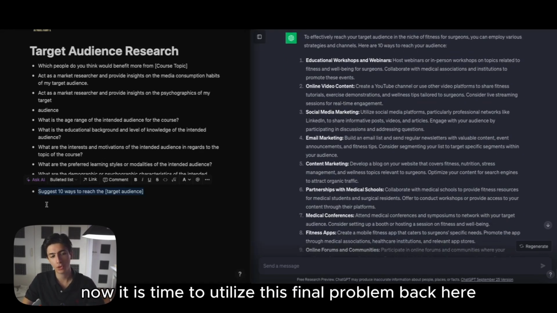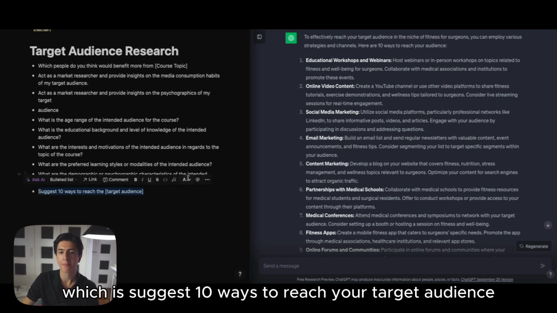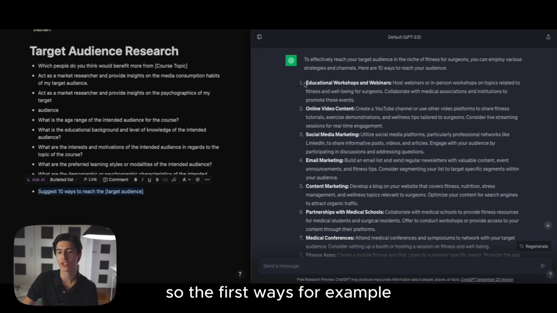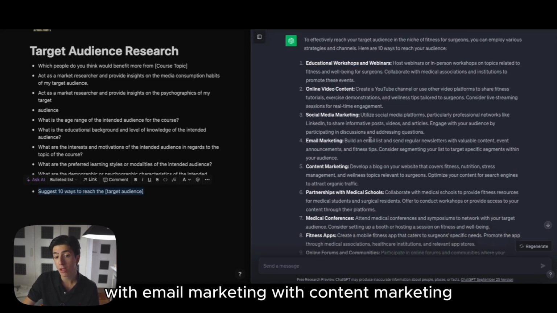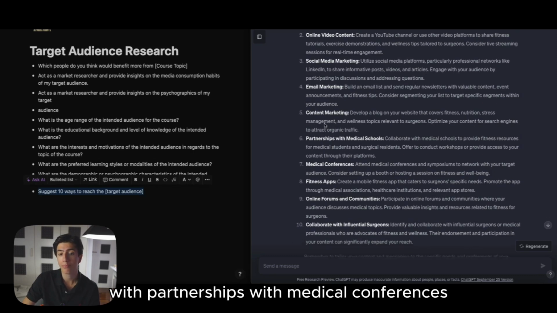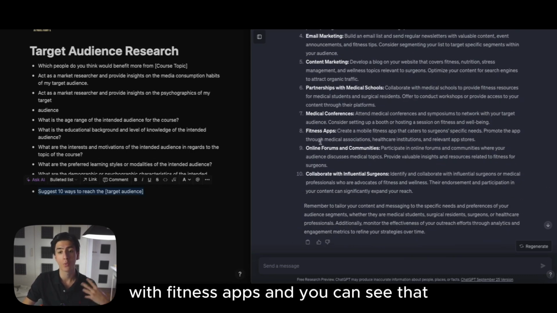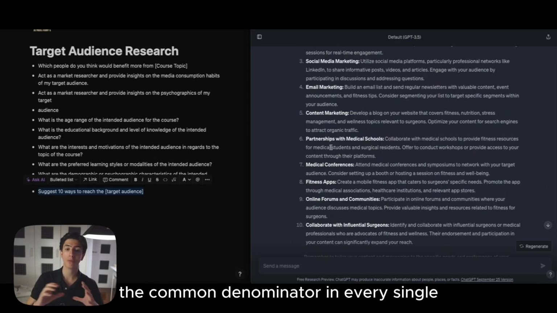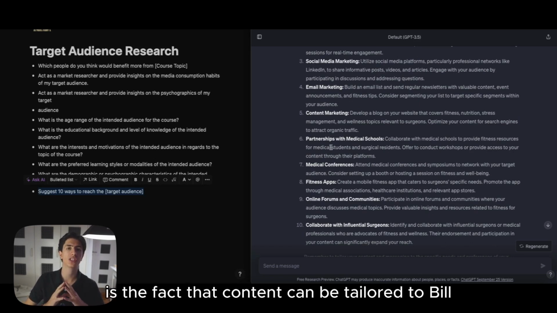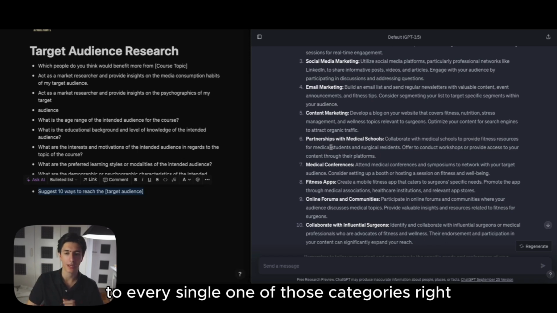So now it is time to utilize this final prompt right here, which is: suggest 10 ways to reach your target audience. The first way is, for example, educational workshops, then online video content, social media marketing, email marketing, content marketing, partnerships, medical conferences, fitness apps. And you can see that the common denominator in every single one of those categories is that content can be tailored to appeal to each of them.